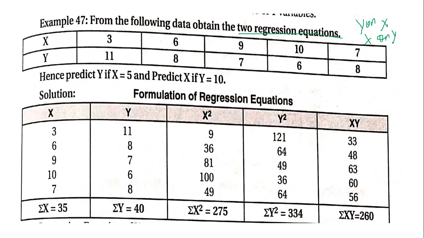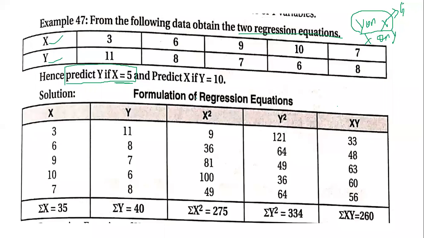Now apart from that, what is the data given? They have given x, they have given y. Then hence predict y if x is equal to 5. So what are we solving first? Y on x we are solving, which means the x value will be given and we have to find the y value. So only this data is relevant for us, that is predict y if x is equal to 5. Okay, this part of it we will solve tomorrow.